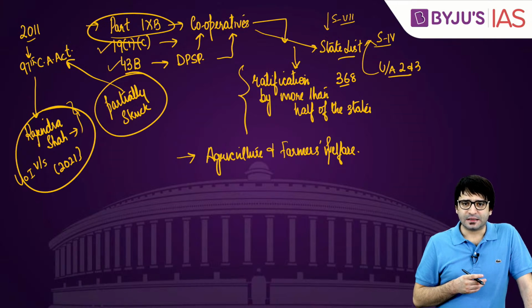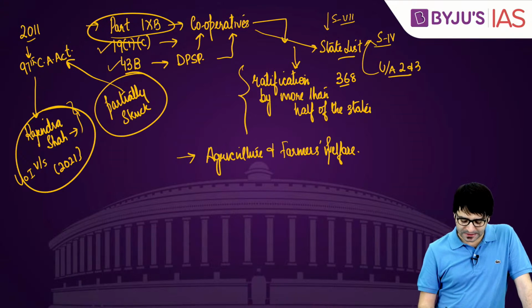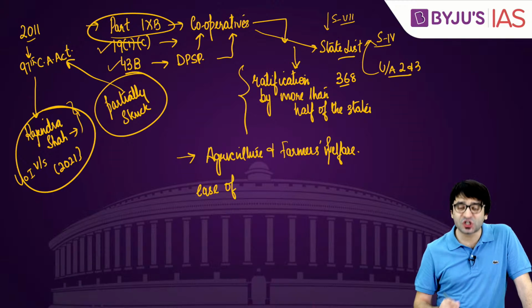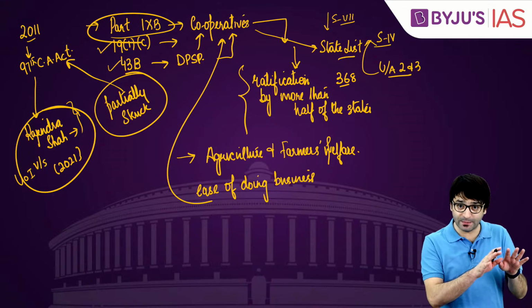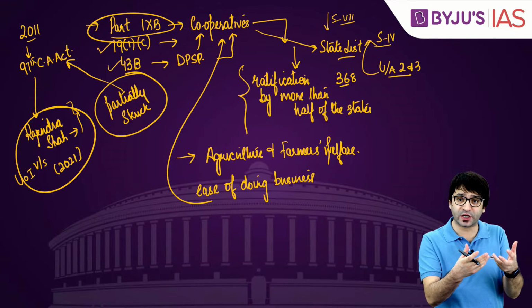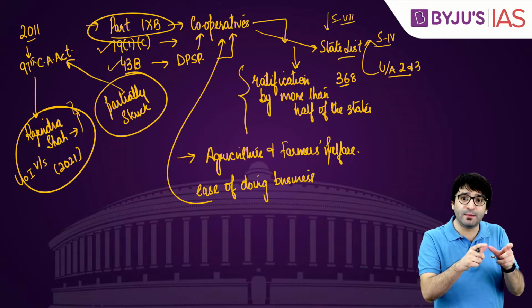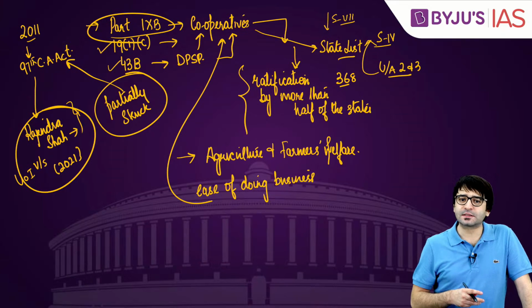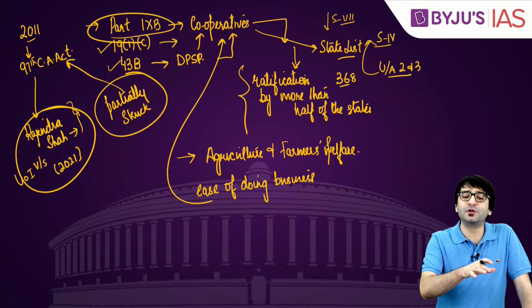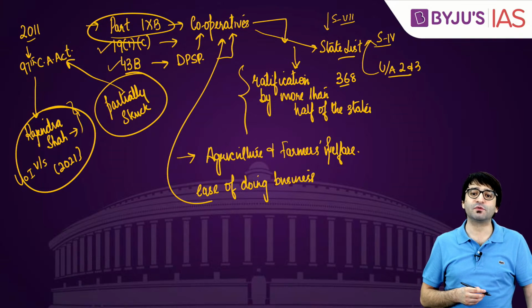What was the intention? The intention of the government was, let's have another ministry, the Ministry of Cooperation. What is the purpose? The purpose is to streamline ease of doing business when it comes to these cooperative societies. To streamline, that's objective number one. You may be asked about the objective for creating such a ministry as well. The objective is to streamline the functioning or the ease of doing business of these cooperatives. Also, the objective is to ensure the development of these multi-state cooperative societies. That is how this Ministry of Cooperation was created.